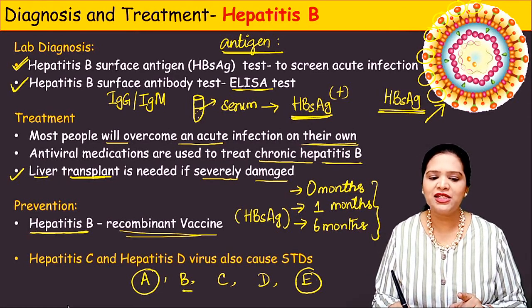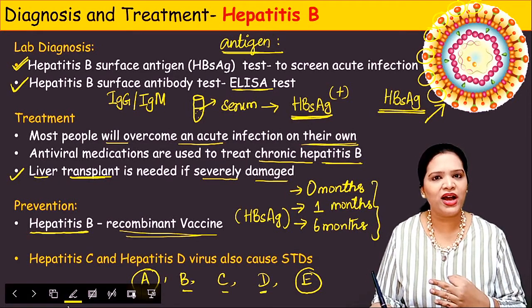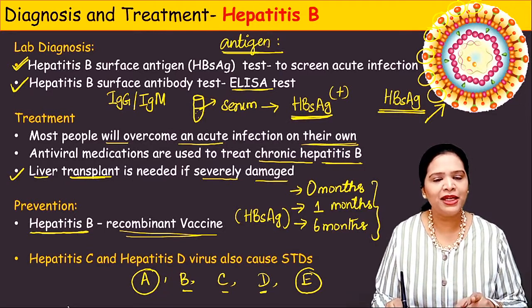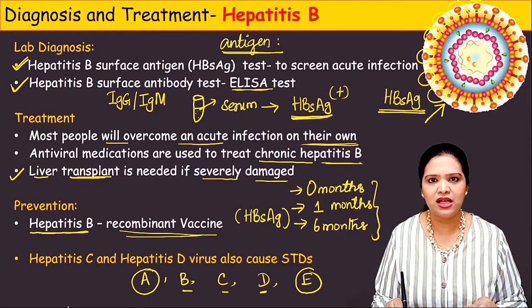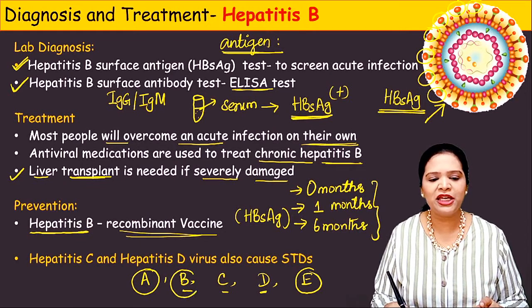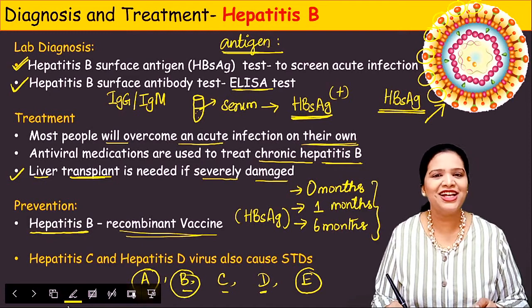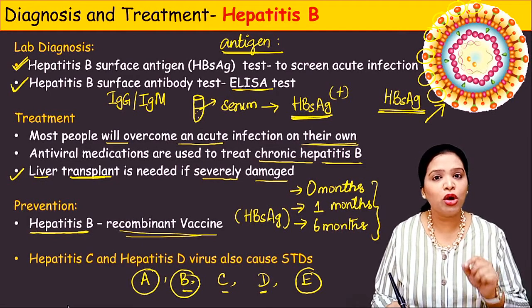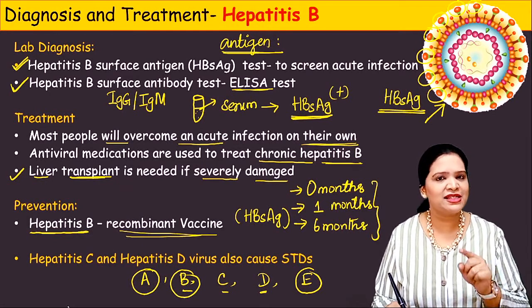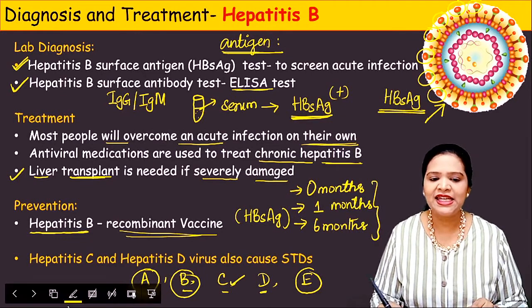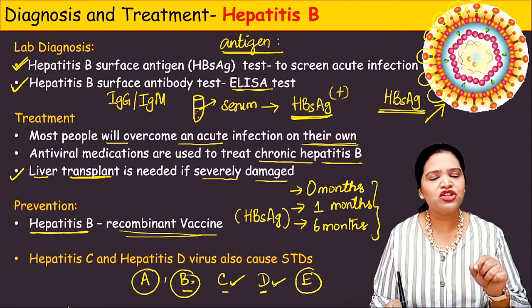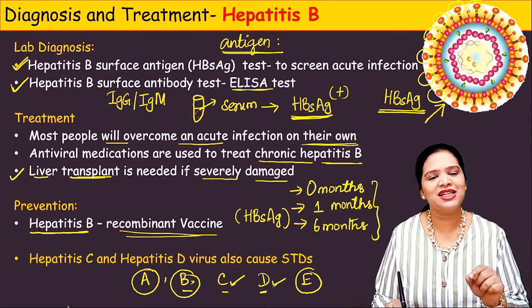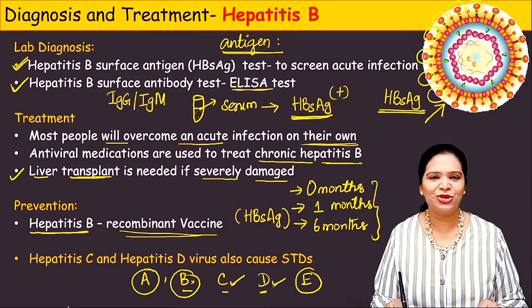Whereas hepatitis B, C and D, these 3 viruses, spread through blood products and through sexual intercourse. That means blood-borne infection. Out of this, hepatitis B causes severe infection. Clear? So you should remember here that not only hepatitis B virus causes sexually transmitted infection, C and D also cause sexually transmitted infection. Whereas infection caused by hepatitis B virus is severe compared to the other 2. Okay, so this is all about hepatitis B virus.